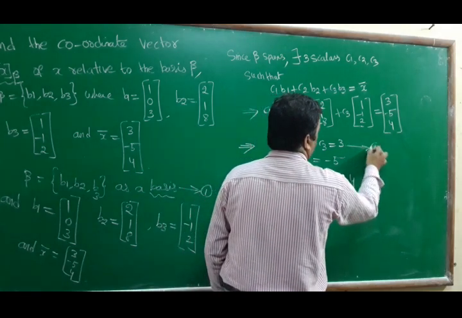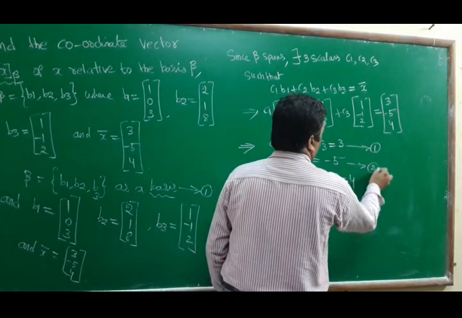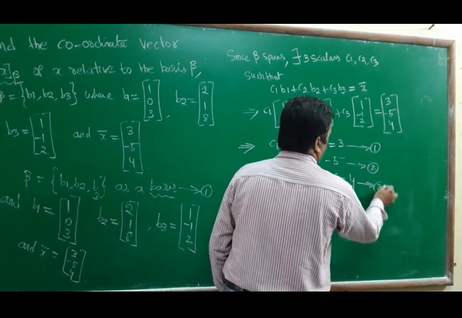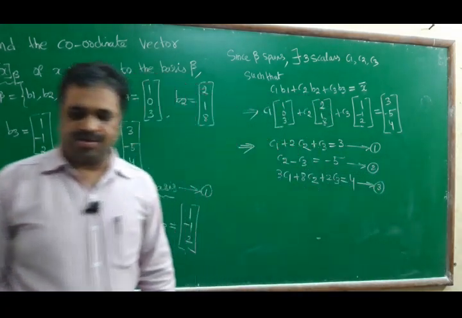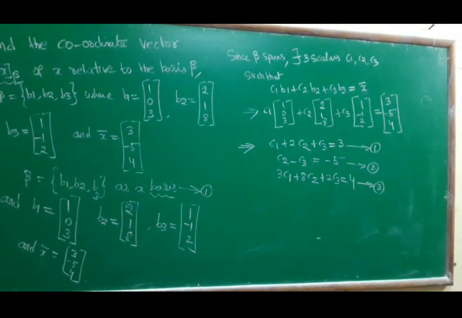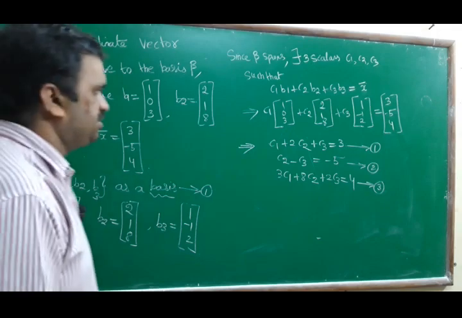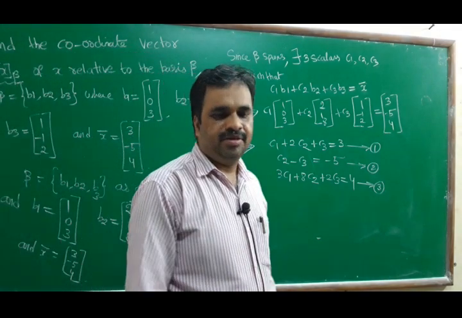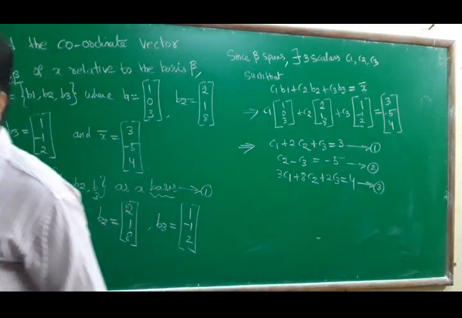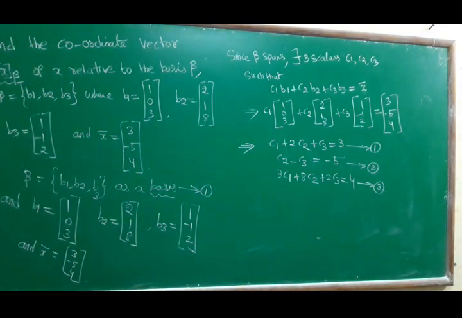Equations number 1, 2, 3. We got three equations and three variables C1, C2, C3. We have to solve these three equations so that we get the C1, C2, C3 values, nothing but the beta coordinate vector.